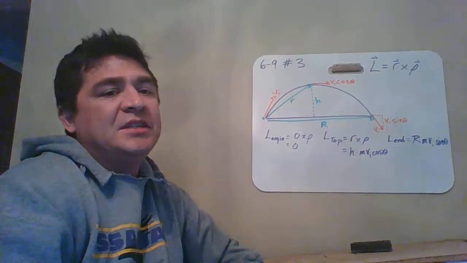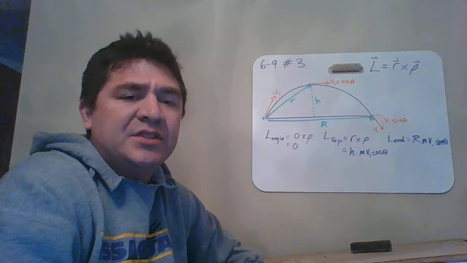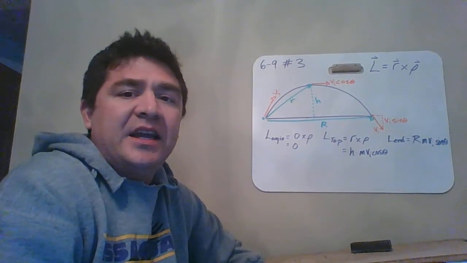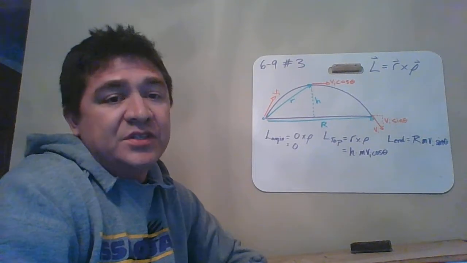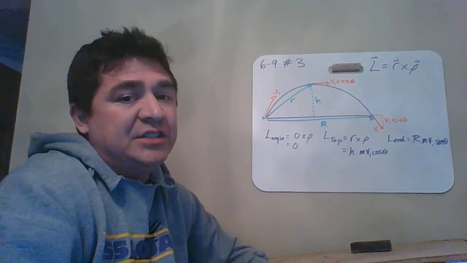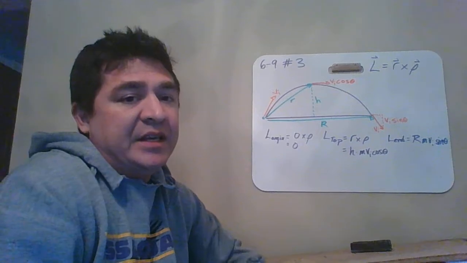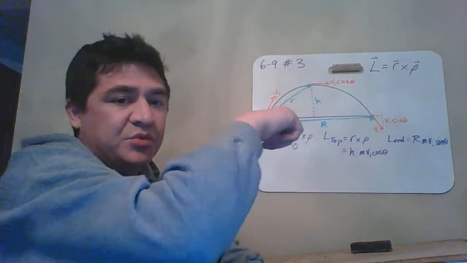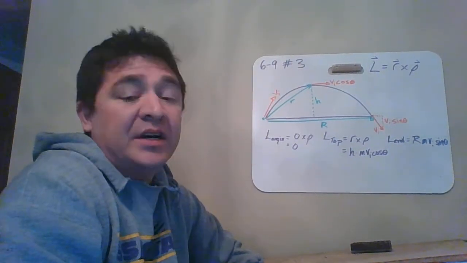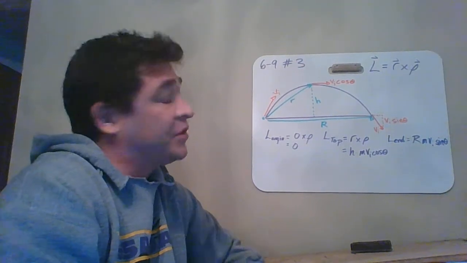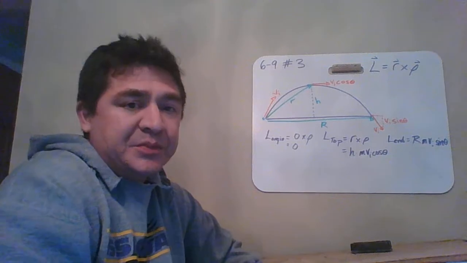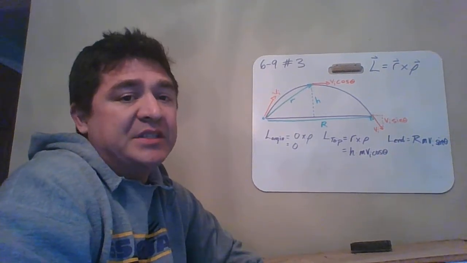And then the last question is, what force or what torque is causing the angular momentum? It's going to be the weight force. If you were to draw the weight force, you can see that it's definitely changing the angular momentum in the right-hand rule direction. That is why the angular momentum is changing.